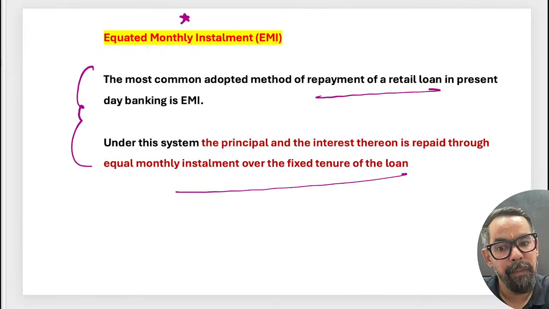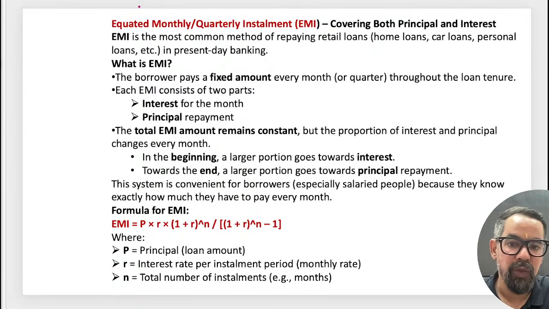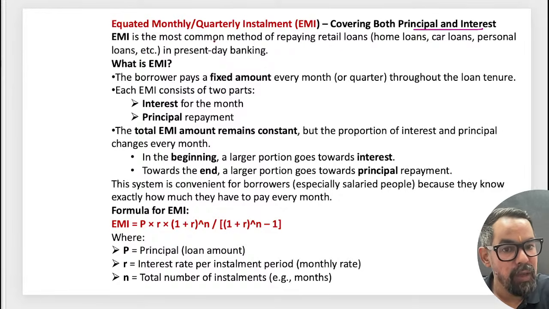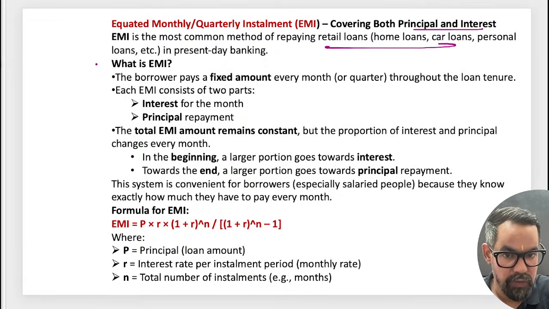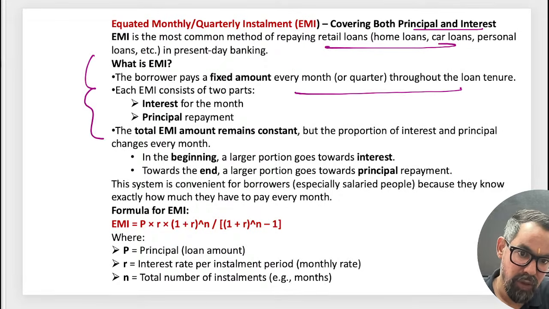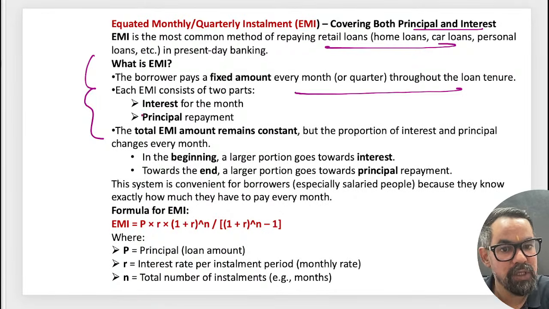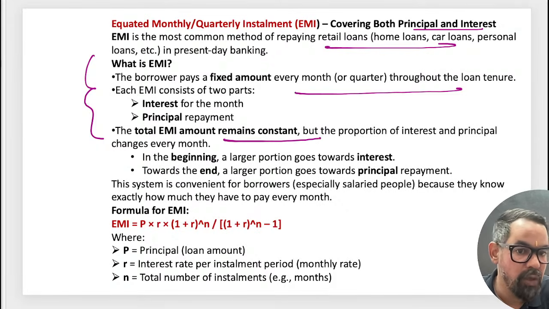So basically when it comes to EMI, equated monthly installment, covering both principal and interest. EMI is the most common method used for this. A fixed amount is paid every month by the borrower, covering interest for the month and principal for the repayment. The total EMI amount remains constant.